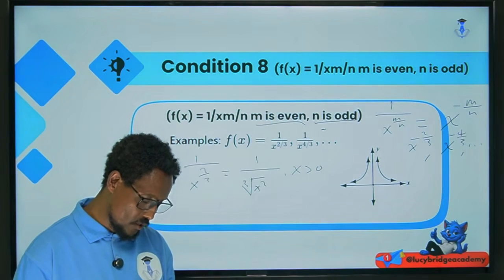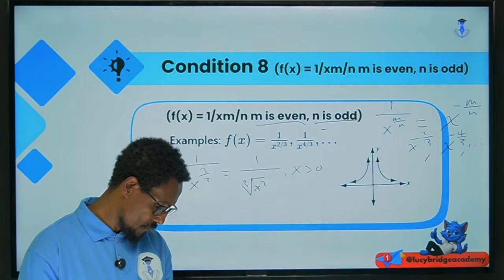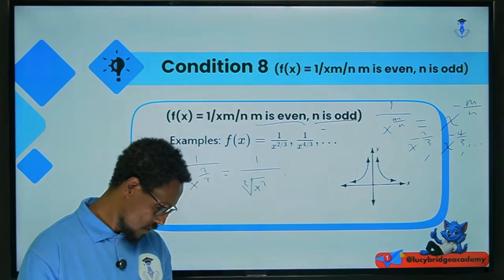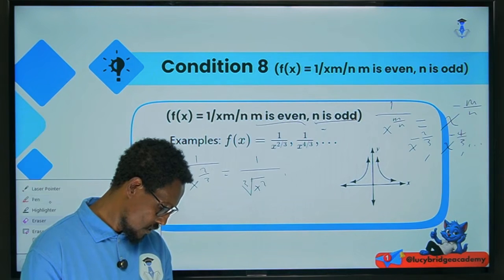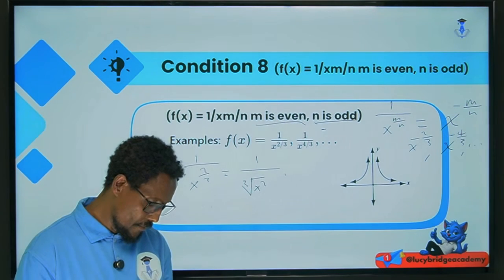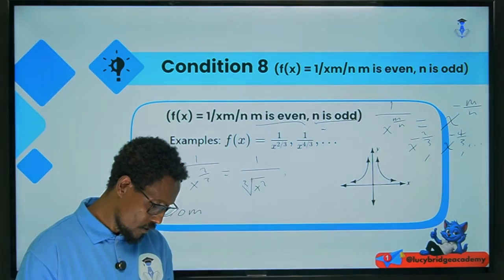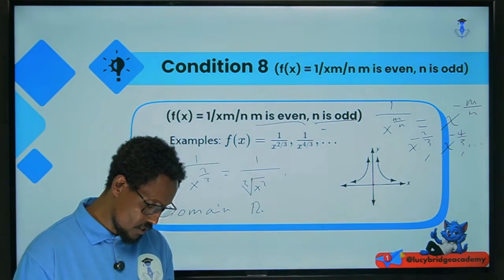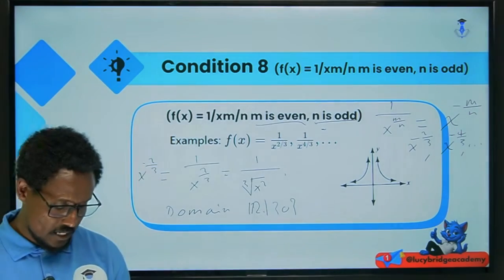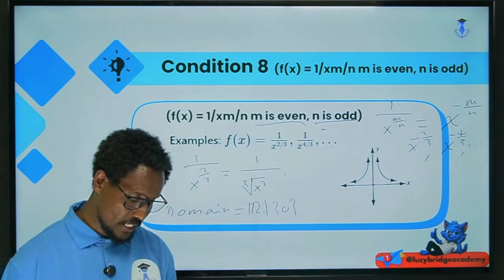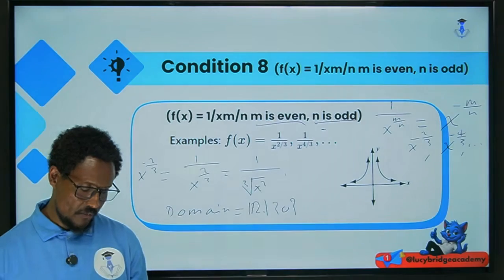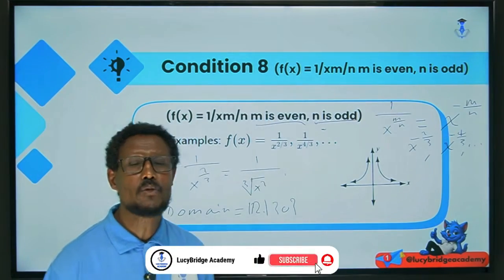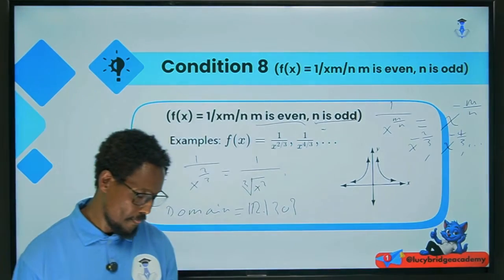The domain is the set of all real numbers except 0, because if x is 0, 1 over 0 is undefined. That means 0 is not included in the domain.